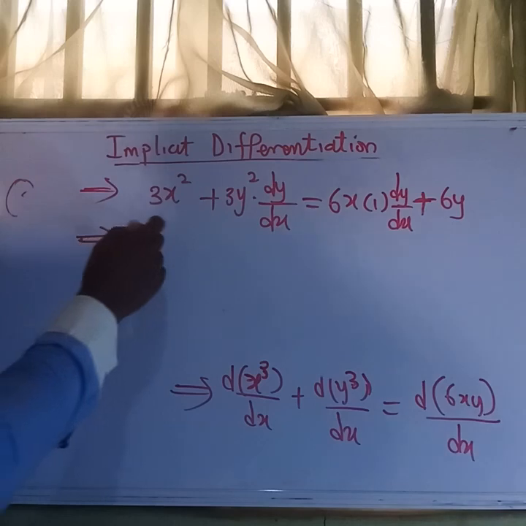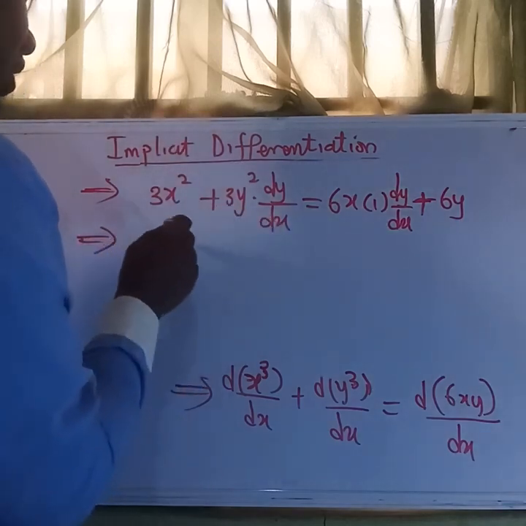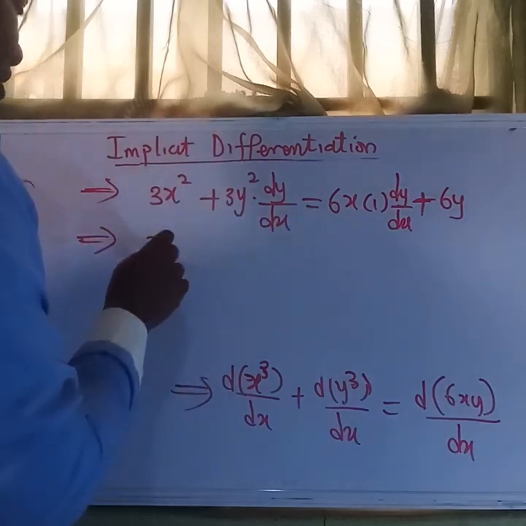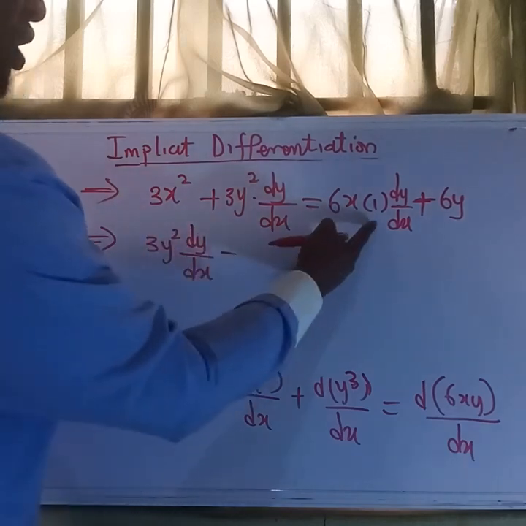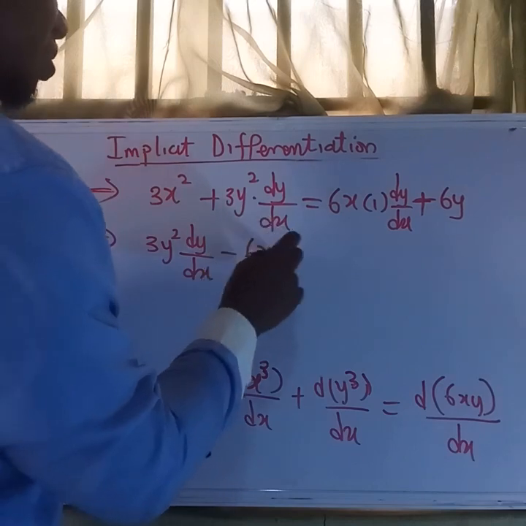So the next thing is to group these terms so that we can find dy/dx. So let us group this. This term has dy/dx there, so we can bring this here.